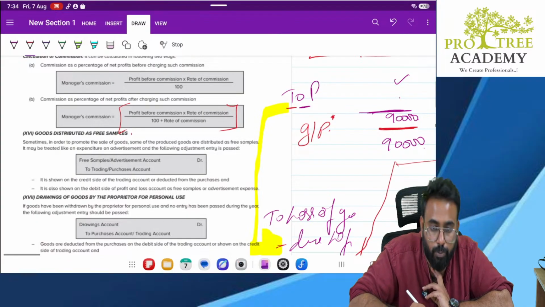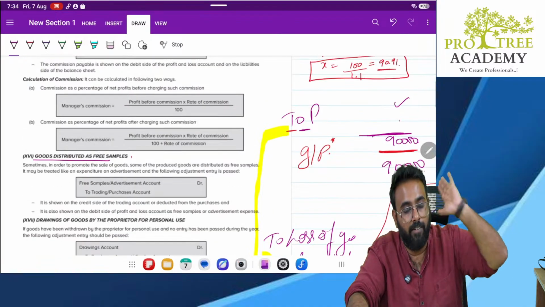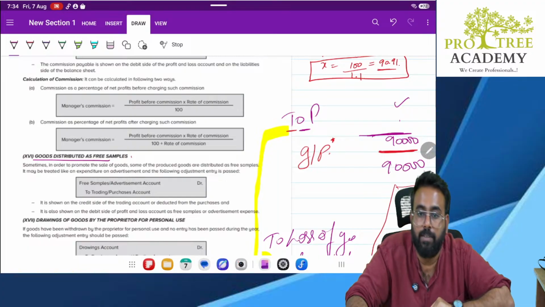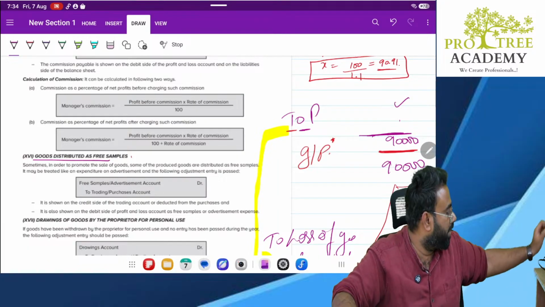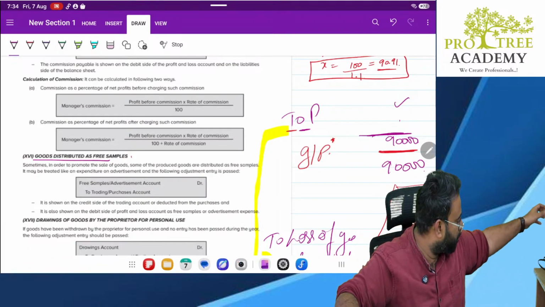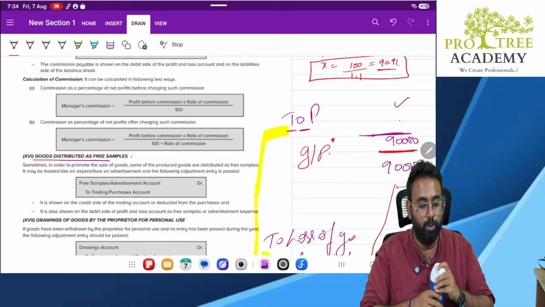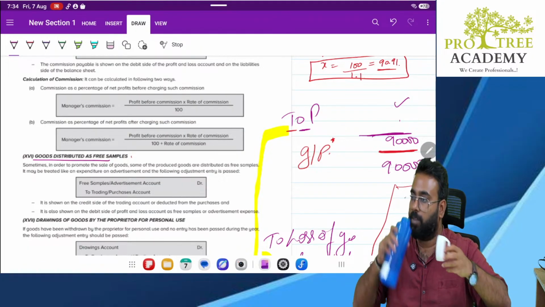Next, goods distributed as free samples. See, whenever I distribute the goods, it is for what? Why do you think I distribute the goods freely?